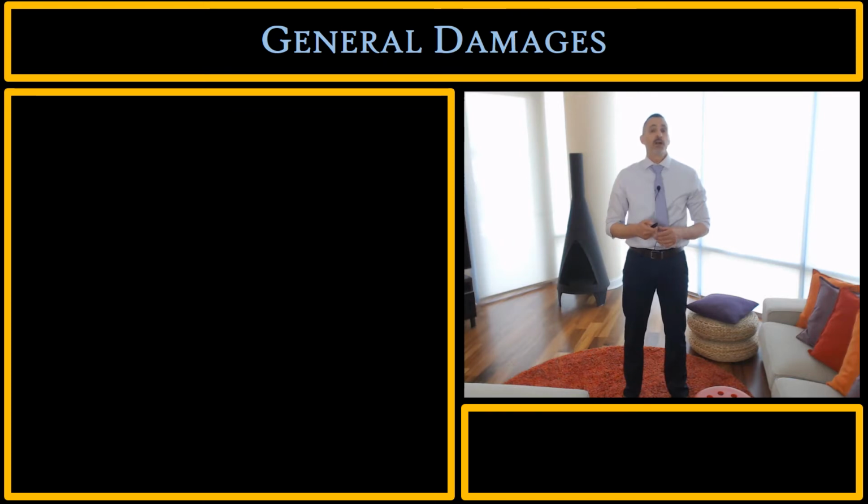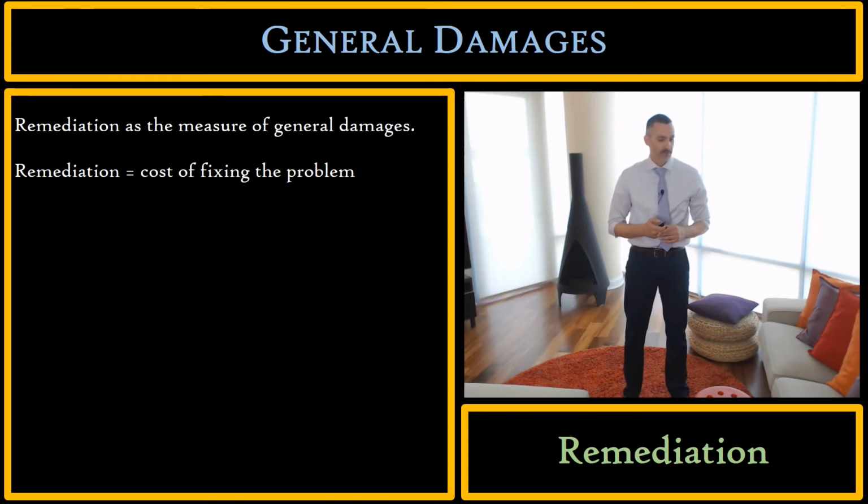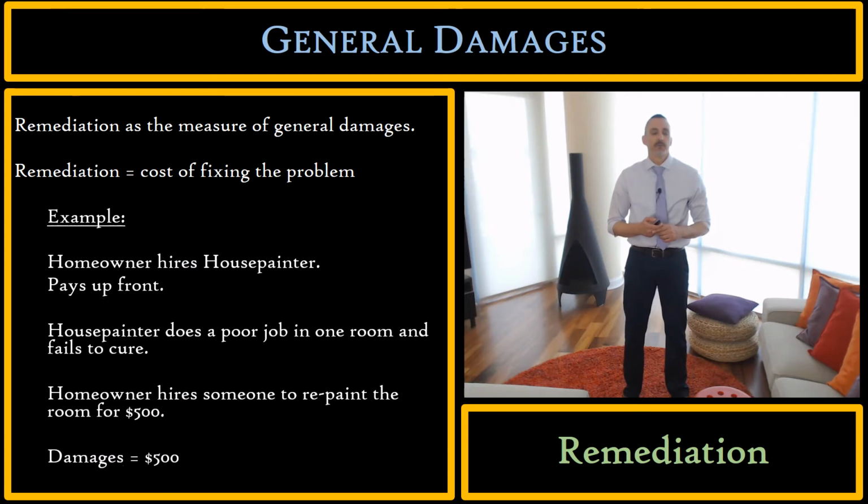All right, let's talk about another way to measure general damages, the cost of remediation, which is very close to the concept of the cost of substitute performance, right? Remediation as the measure of general damages is just the cost of fixing the other party's breach. Let's look at a simple example. So homeowner hires house painter to paint her house. She pays up front.